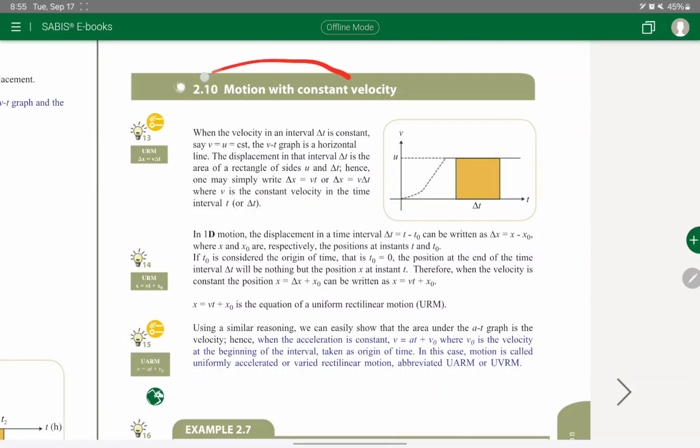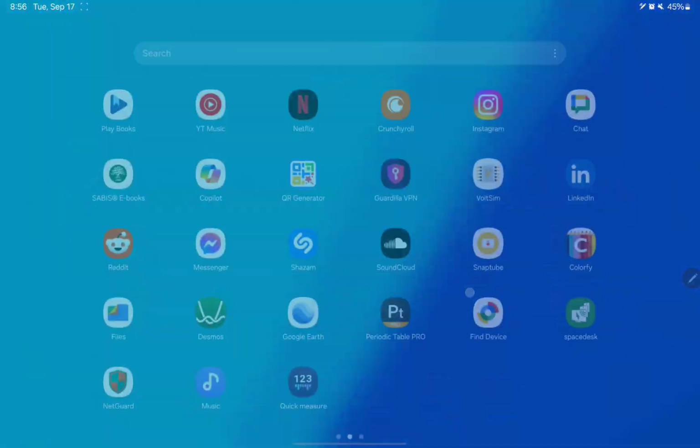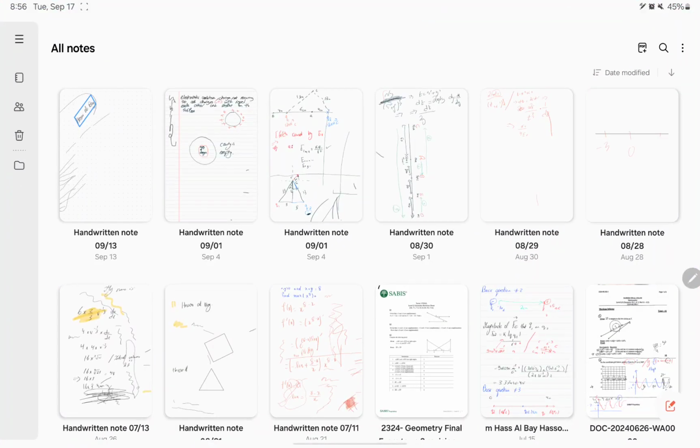Today we're going to talk about section 2.10. What do I mean by it? For example, when something moves with a constant velocity. So let's take an example: what do I mean by a constant velocity?